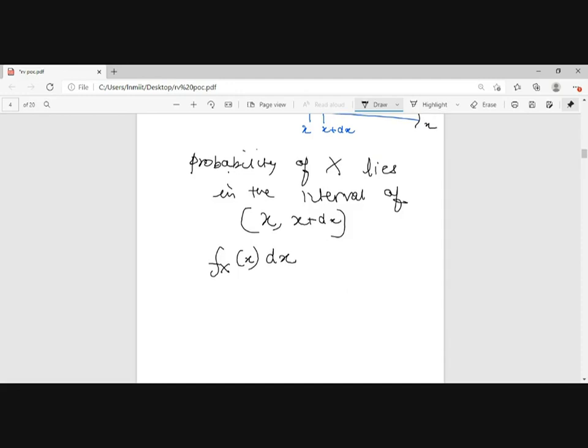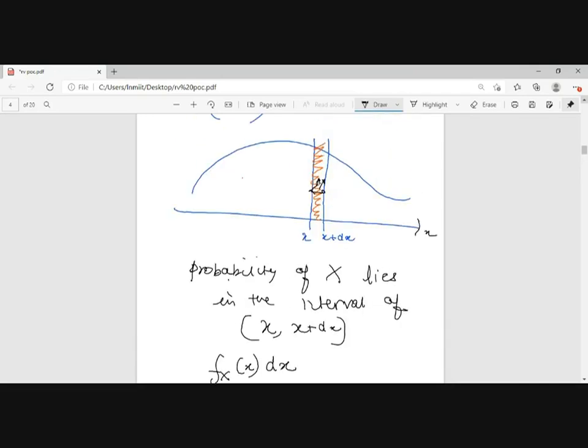So the probability of x lying in an interval x comma x plus dx will be given by fx of x into dx. If this is a graph of a random variable, we have to find the value of fx of x, then only can we find the probability that the random variable lies in this region.